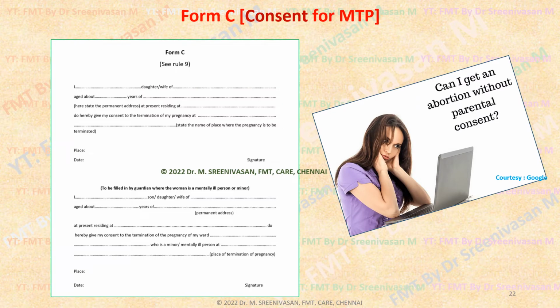This is Form C, that is the consent form for MTP. This is how it looks. As you are seeing, for a case of a minor, the signature of the parent or guardian is required, whereas in the case of a major, she herself can give the consent.